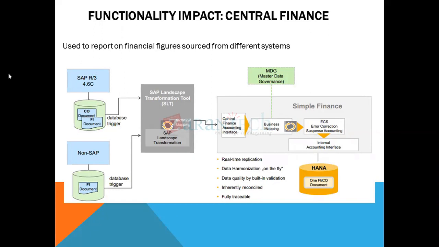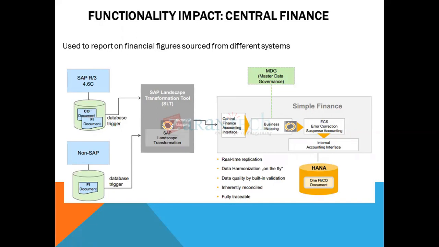So if you see the diagram very carefully, this is the database. The green color one is called the database. I'm triggering the data from the database, not from the application. This is the first point everybody has to remember before we go into the central finance process over here.